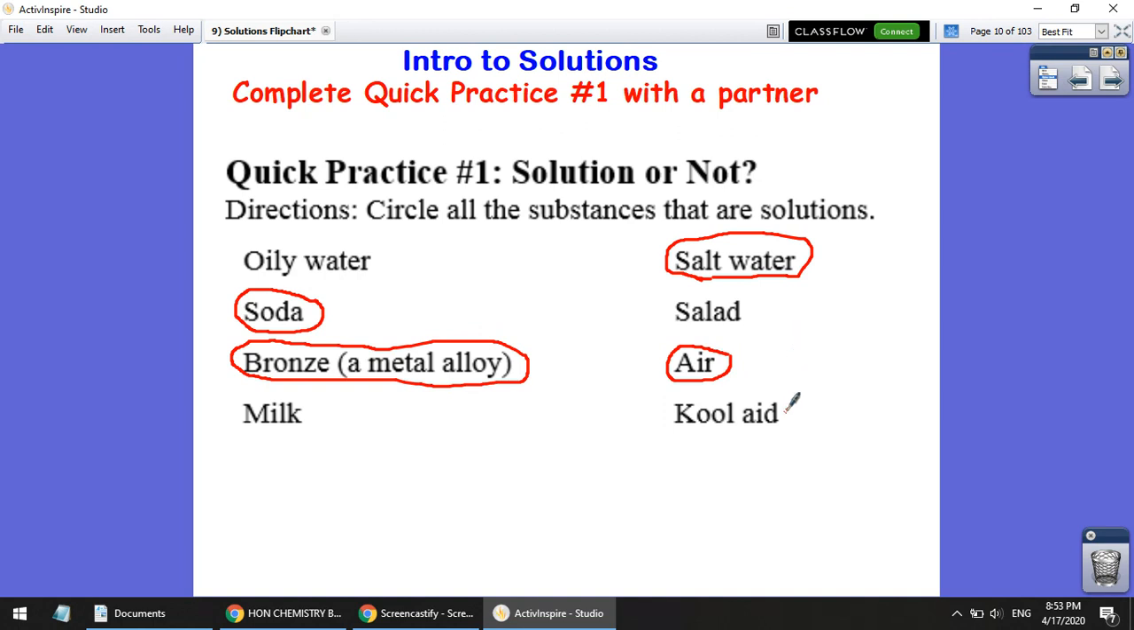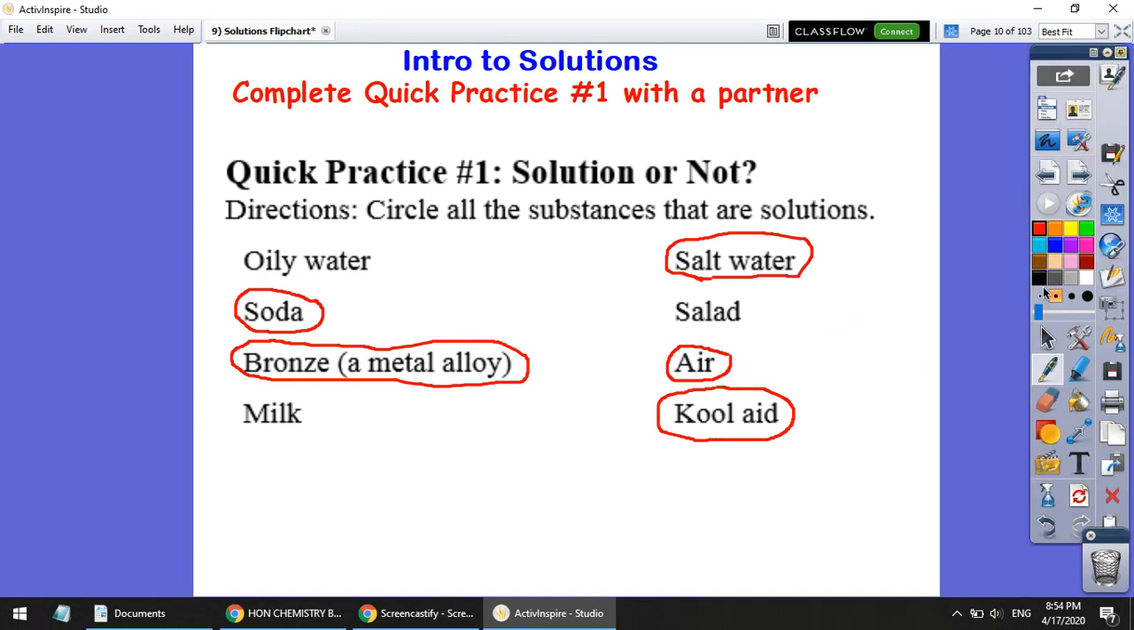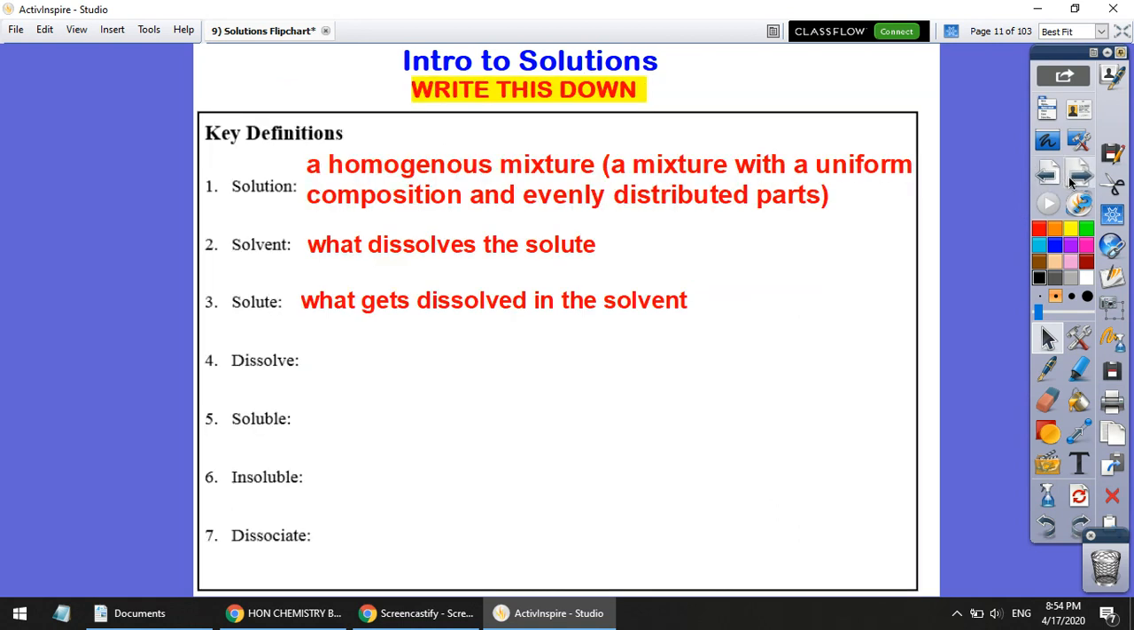Well, Kool-Aid is, again, kind of like salt water and soda. We've dissolved some sugary powder in water, and it fully mixes in with the water so that all parts of it look the same. We have a solution, we have a homogeneous mixture. Okay, so now we have an idea of what a solution is. A solution is basically a homogeneous mixture, and a prime example of that is when something is dissolved in water.